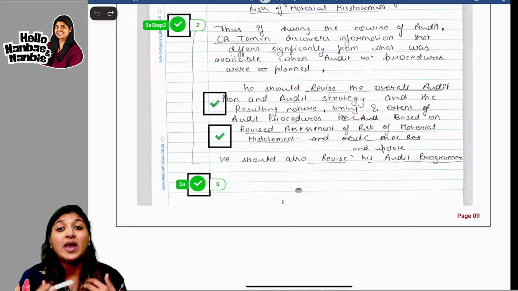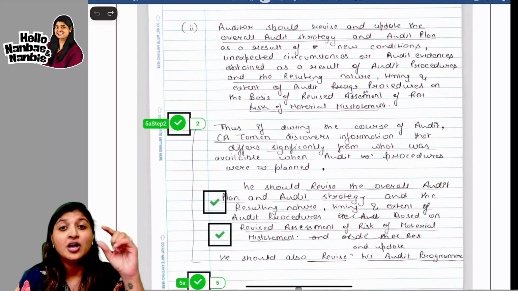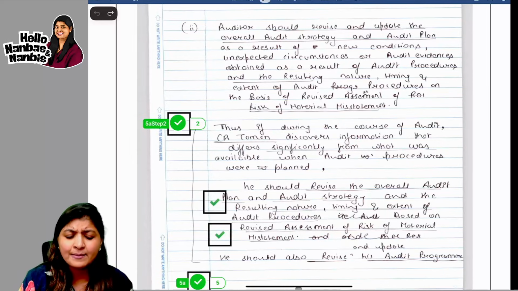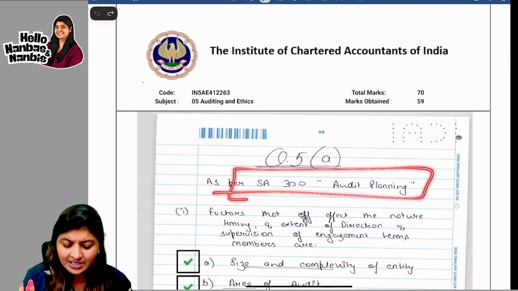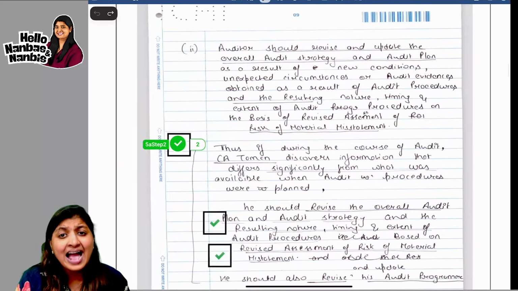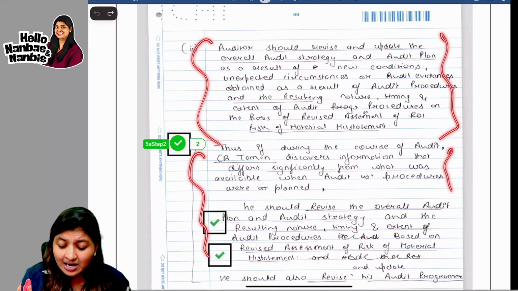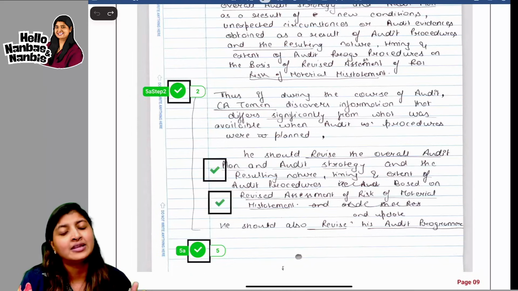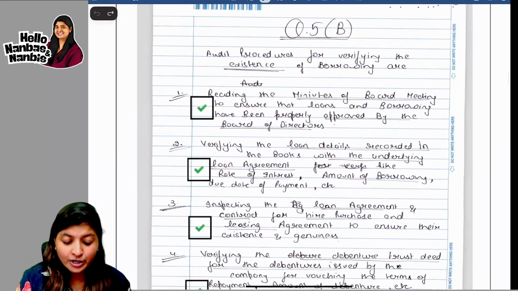So you saw the way he has presented the answer. Like how in law you used to write provision, analysis, conclusion. Here, if you know the standard name and number, you're going to start off with this. Here he has started off with the standard name and number. And you're going to write what the standard is saying and then your analysis with respect to the question and finally the conclusion. That is the presentation as to how you are going to give for your audit paper, guys.